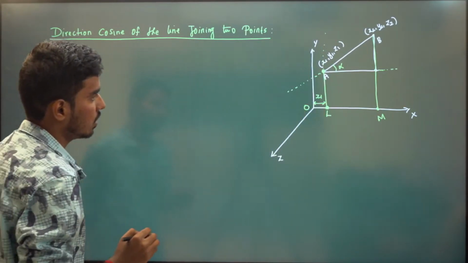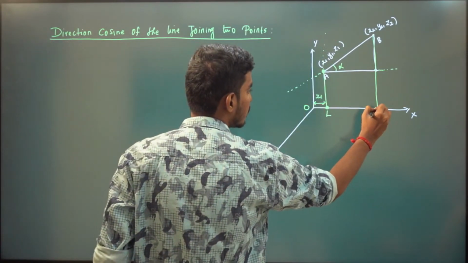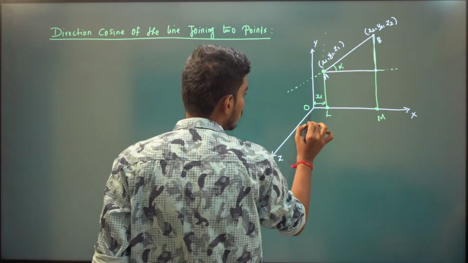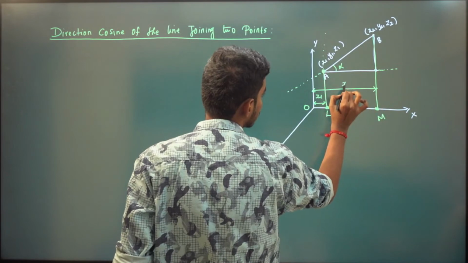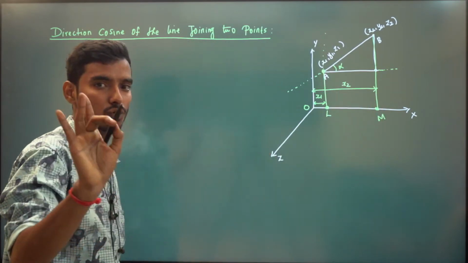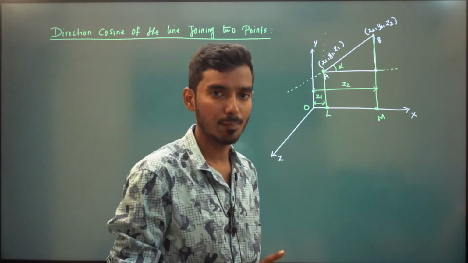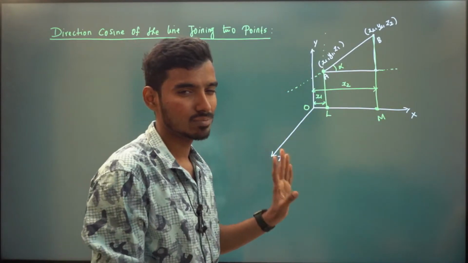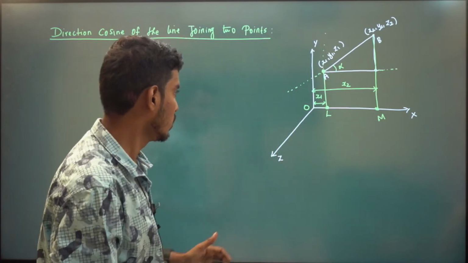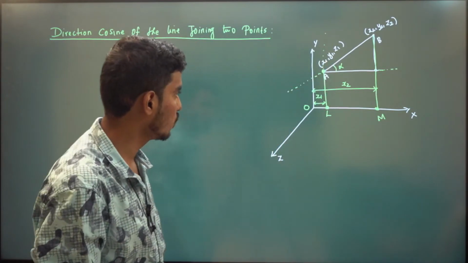And what about this M? M is nothing but x2. So this distance is x2. From an exam point of view, you just remember the formula. You don't need this proof. I'm just telling how the formula arrived.